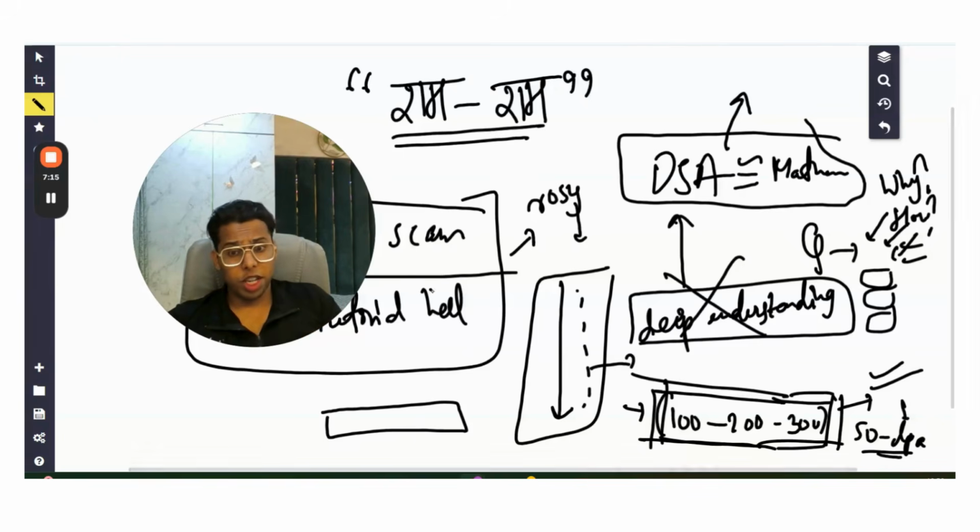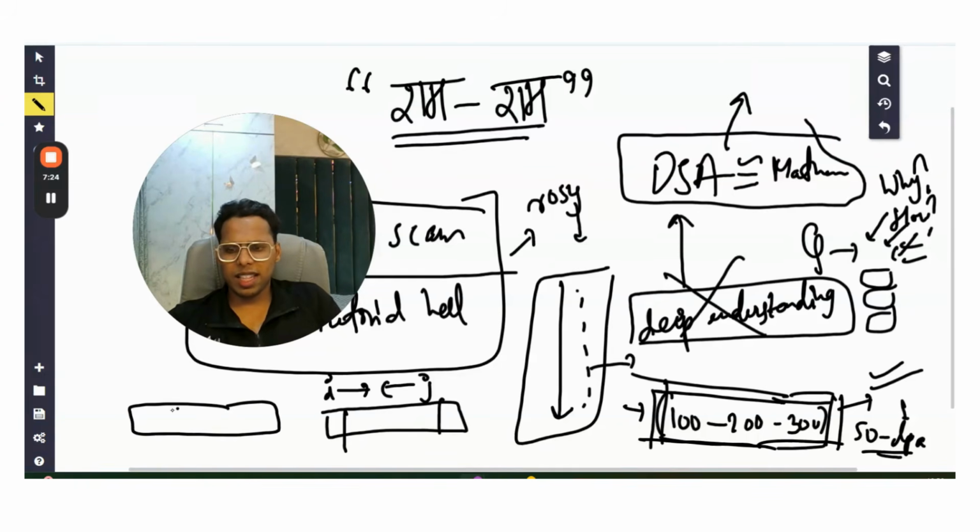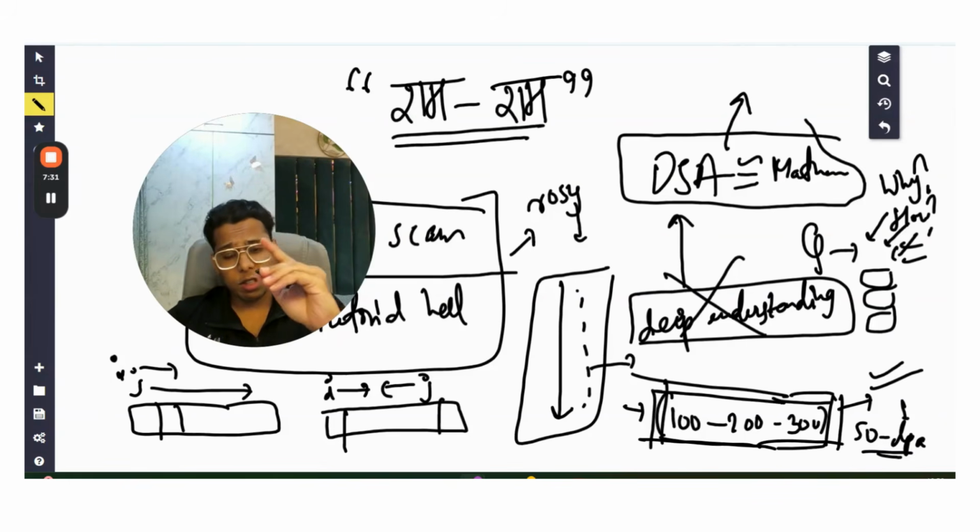Most of you would have studied two pointer from DSA sheets. You know that we put an I pointer here, a J pointer here in some of the questions, and the I pointer goes like this, the J pointer goes like this. In some of the two pointer questions, the I and J pointers are both at the start and both go like this. But if the interviewer asks you even a single question now, why are you applying two pointer in this problem? Why are your pointers sometimes placed at the start and sometimes placed at the end? And why are you moving the pointers in that direction only? Why is no other solution possible? Why is this only optimal?